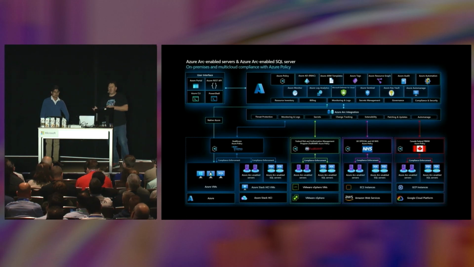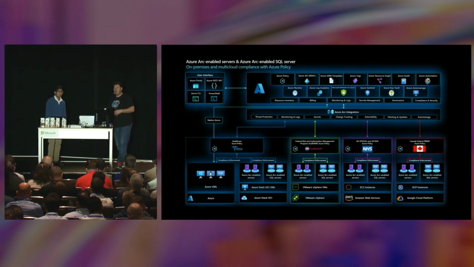So this is where Azure Arc fits in, right? Because what you can do is you can create a mental connection between what you have on premises or in other clouds, doesn't really matter, and what you have in Azure, and mix those together or gel those together into a single unified group of resources. Now, once you have that, all the things that you have at the top, right, are available to you.